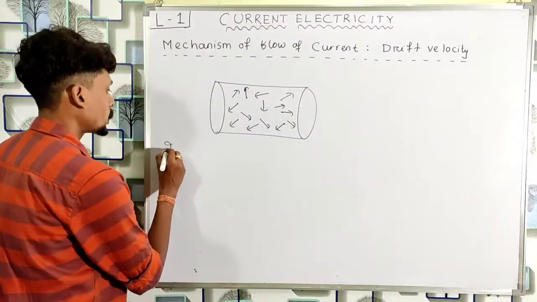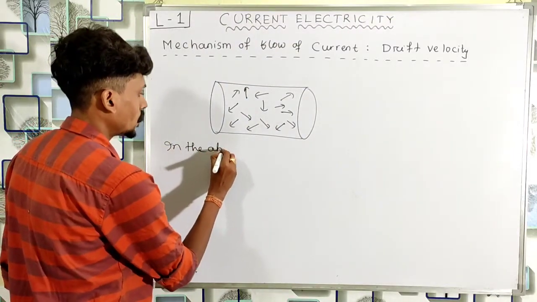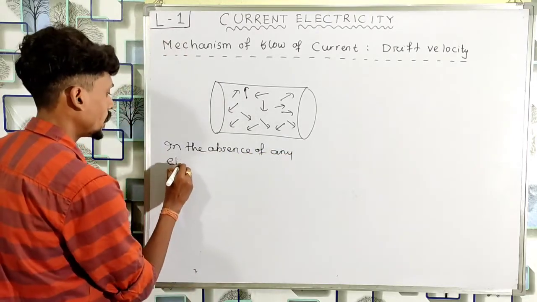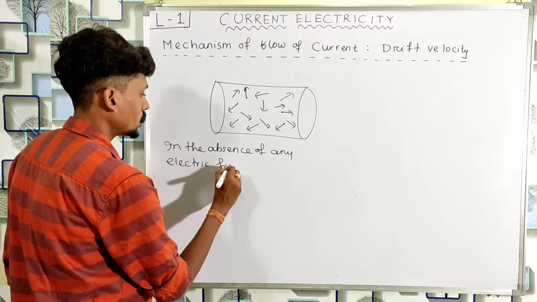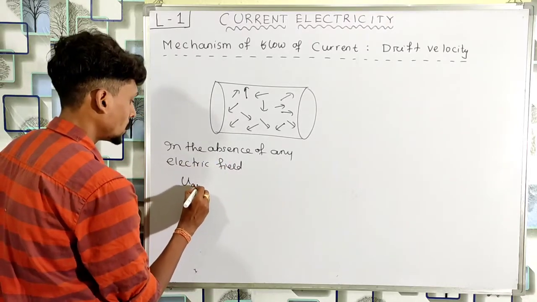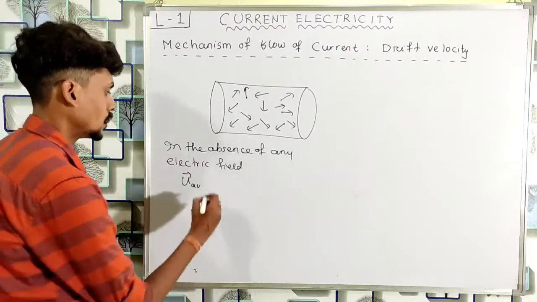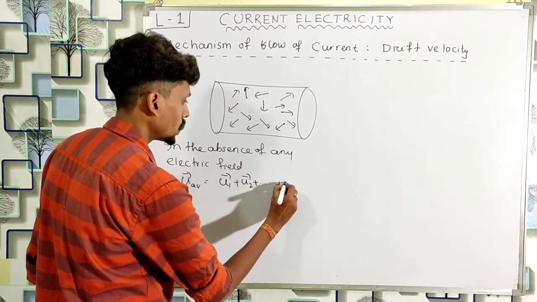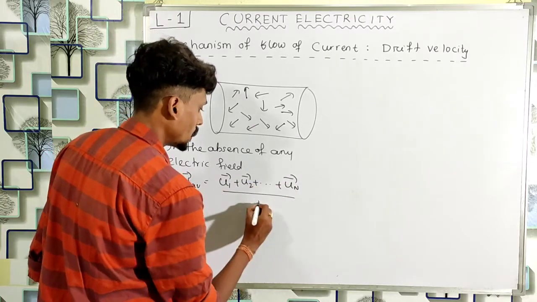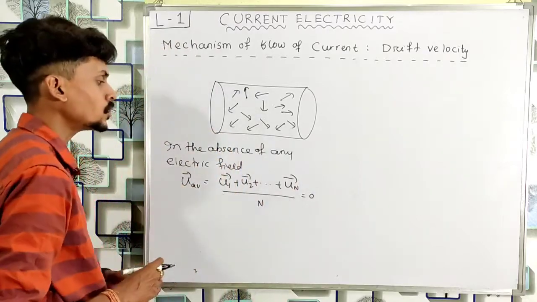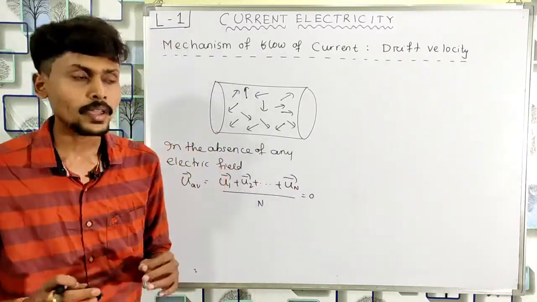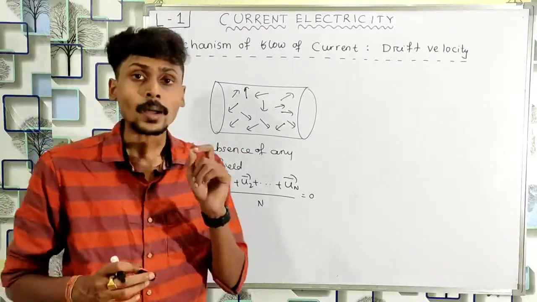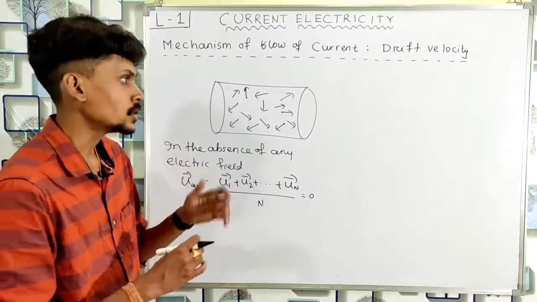So remember that in the absence of any external electric field, the average velocity of the electrons, u average, is equal to u1 vector plus u2 vector plus ... plus un vector, divided by n. This quantity will be 0, because the vector sum of a number of random vectors is always 0. But what will happen if I connect a battery to it? Let us discuss it.